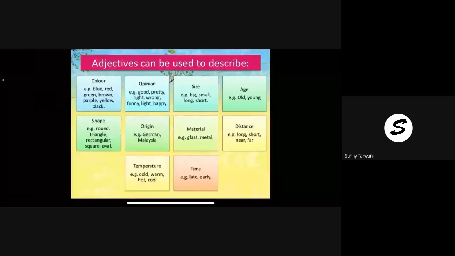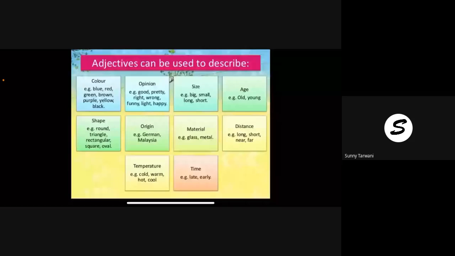So, adjectives are used for describing all these things: color, opinion, size, age, shape, origin, material, distance, temperature, time. For describing all these things, we need adjectives, and examples are already given, which you just read. So, all these words are adjectives, but in which category do they fall?